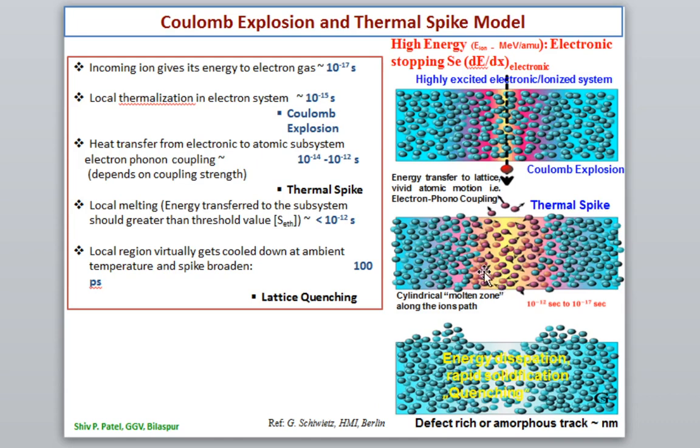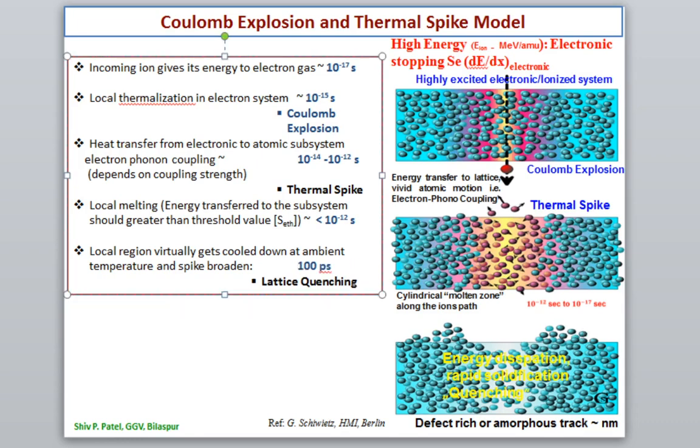The local melting energy transferred to the subsystem should be greater than a threshold value. After this heating, the lattice will melt and come to the ambient or room temperature, whatever temperature we have kept, and that happens in 10 power minus 10 or minus 11 second. That is known as lattice quenching.